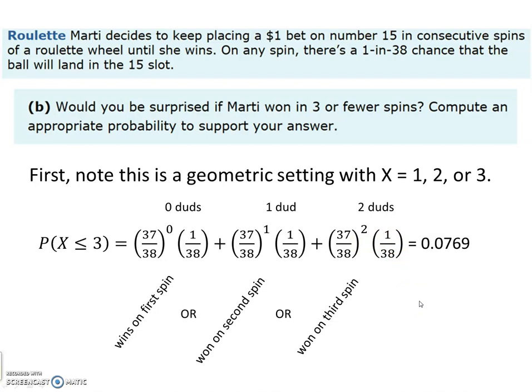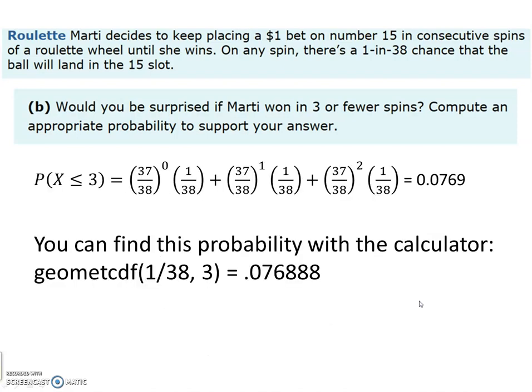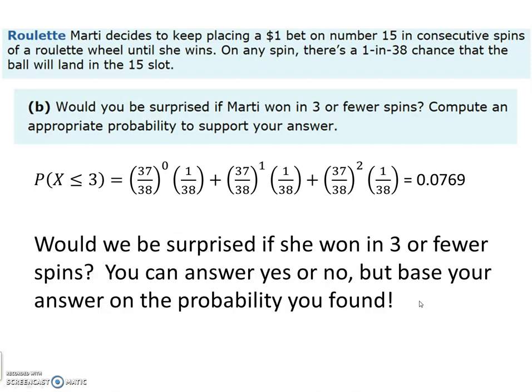Now to do this on the calculator, this is going to be geometric CDF, and the parameters you put in are P and then X, or K they call it sometimes. So the P you can put in as a fraction, 1 divided by 38, comma 3, and then the calculator just spits that out really fast for you. Now as far as the question, would I be surprised? Well, it looks like there's almost an 8% chance that this is going to happen. So would that surprise you or not? You can answer yes or no, just base your answer on this 7.69%. We'll talk more about that.